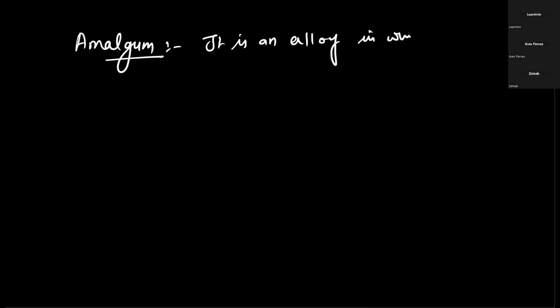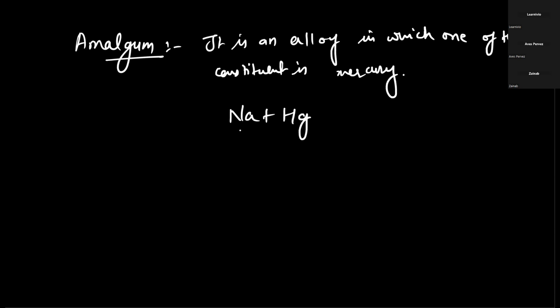What is an amalgam? An amalgam is an alloy in which one of the constituents is mercury. Example, sodium amalgam, which is sodium plus mercury.